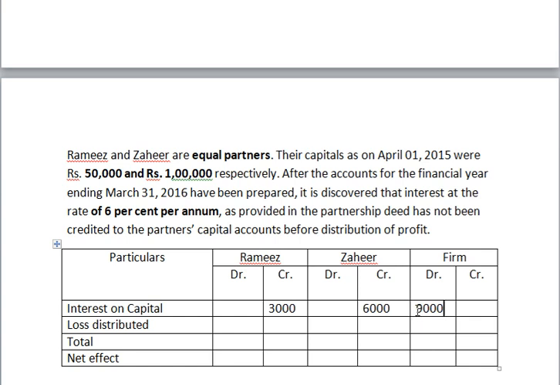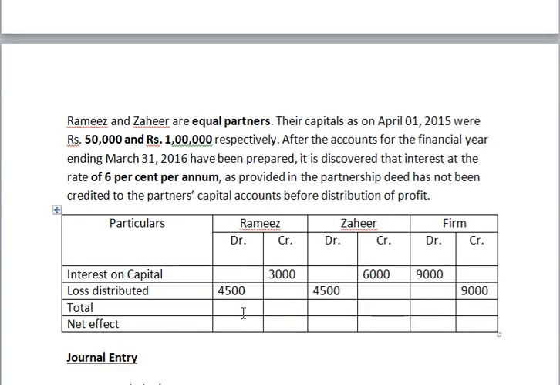Okay, so now it is the loss of the firm. So we gave that deficiency amount, and that amount is distributed among the partners. Loss distributed, how to distribute? Equally. In other words, we already distributed that amount in the form of profit. We are going to cancel that effect. So we are debiting that amount, 4,500 each. Why? Because they are equal partners. So this effect is over.